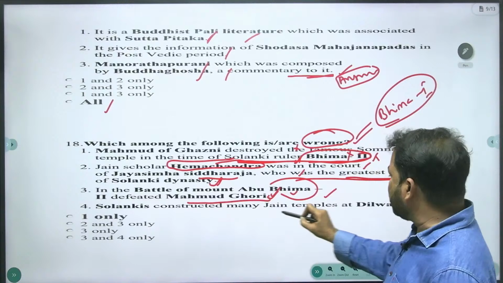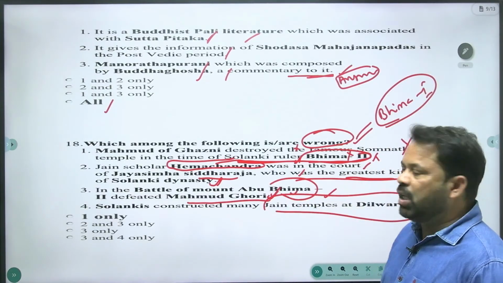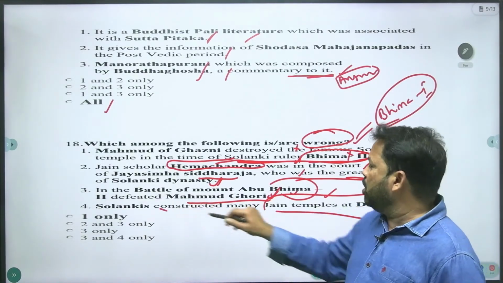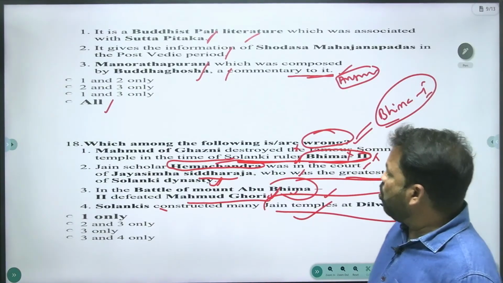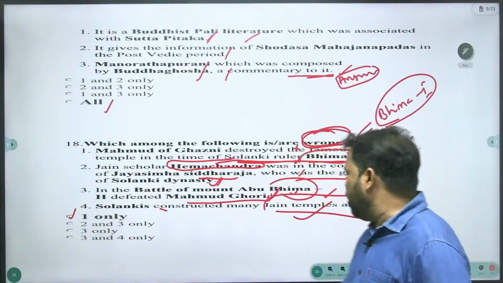statement, Solankis constructed many Jain temples at Dilwara, Mount Abu, Rajasthan. Yes, they are called Dilwara temples, the Solanki rulers. That is the right statement. We need a wrong statement, that is the first one. A is your answer, one only.